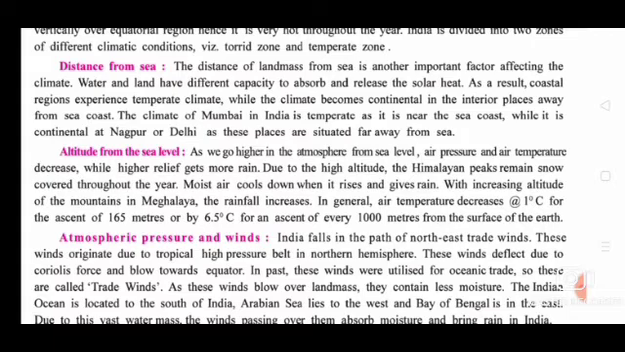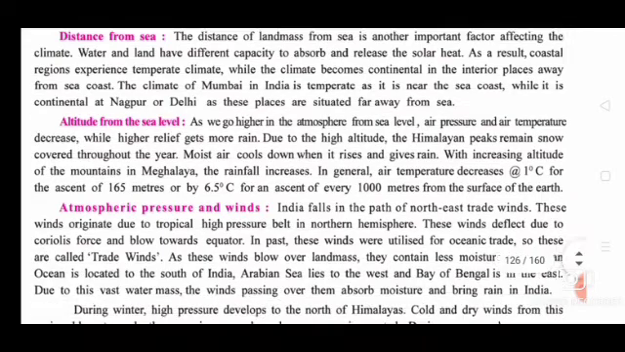In general, air temperature decreases by 1 degree Celsius for an ascent of 165 meters, or by 6.5 degrees for every 1000 meters of ascent from the surface of the earth. Whenever it is going up, the temperature is going down.